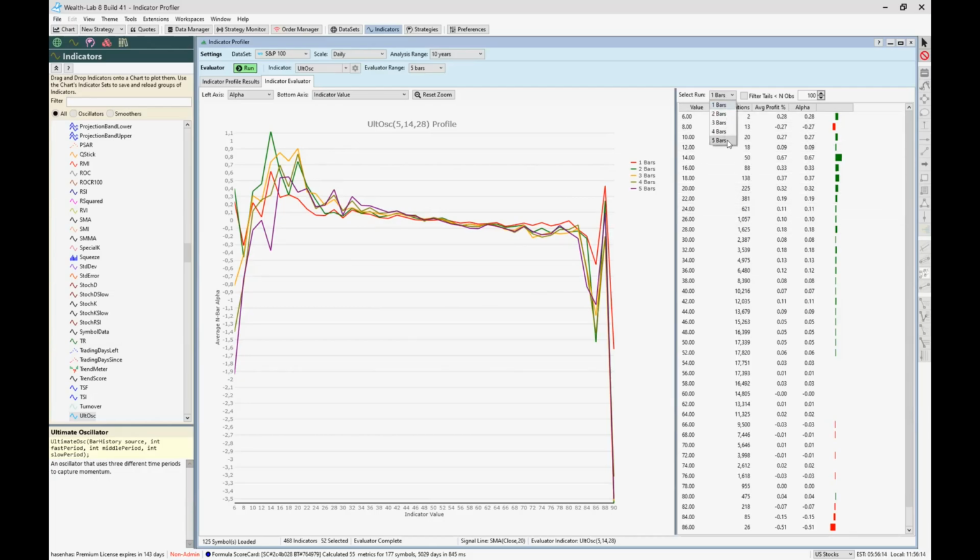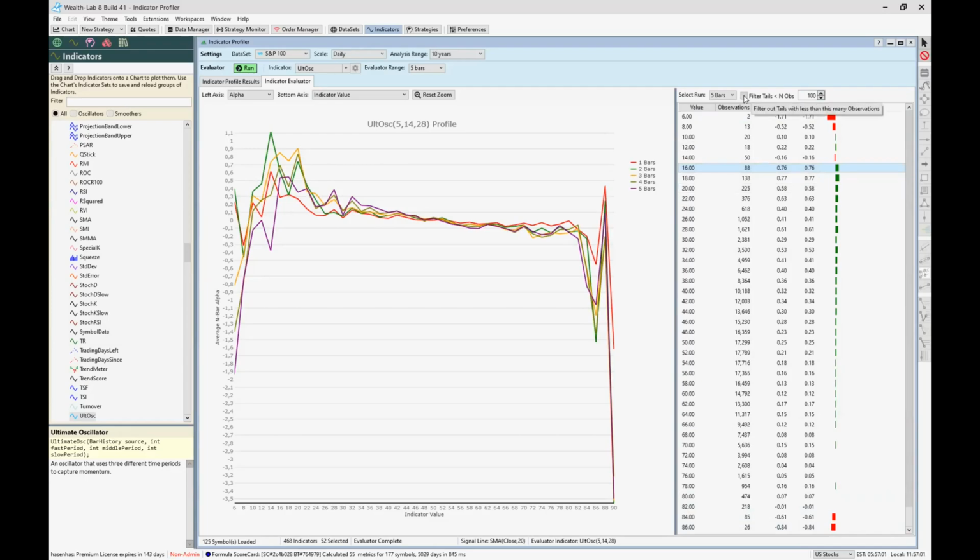But let's make the setting 5 bars holding period. And what we have to do now is filter tails with less than 100 trades. You can also say 50 trades or whatever, because you can see here, green is alpha and red is no alpha, but you can also use the so-called bad settings for some filters. But let's focus on the green things here.